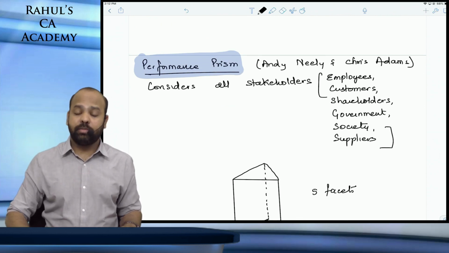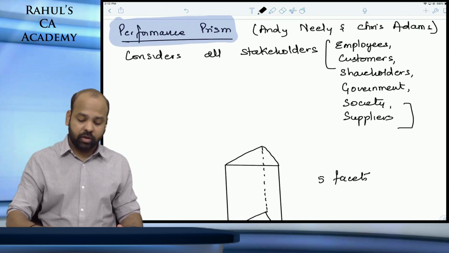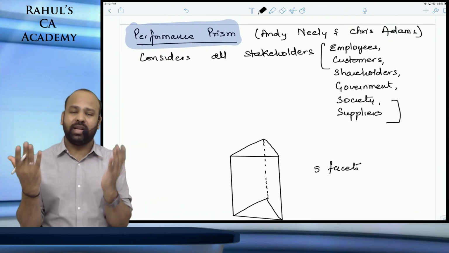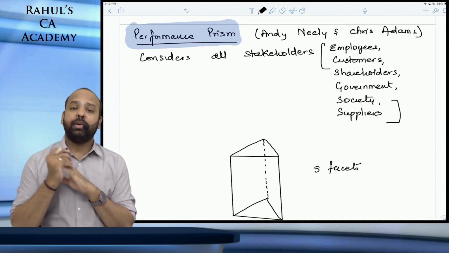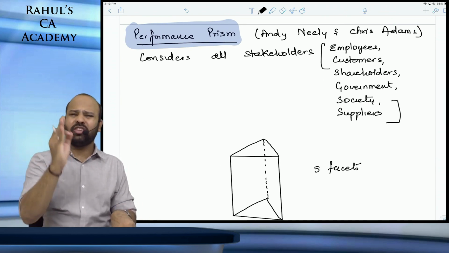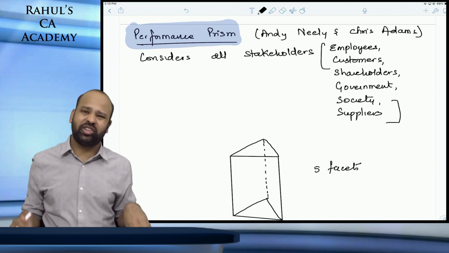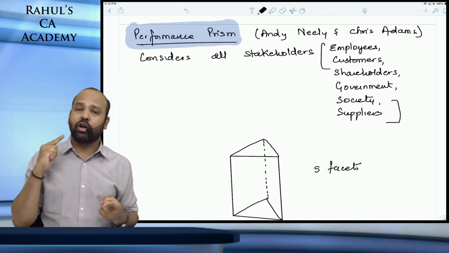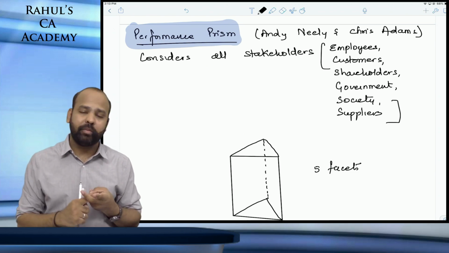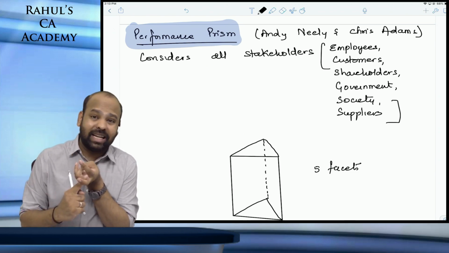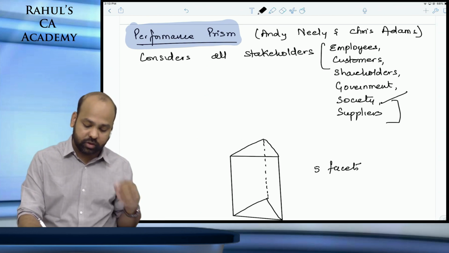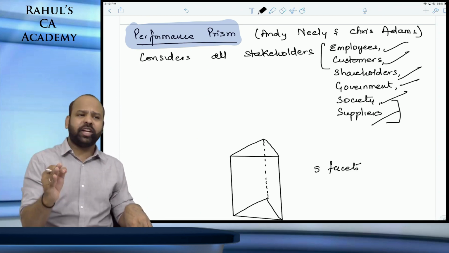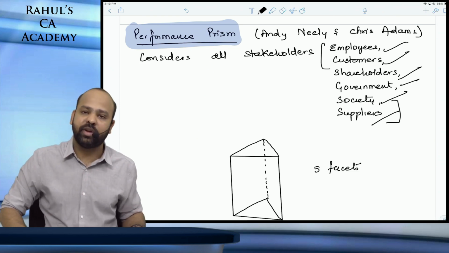Whenever the question talks about can you suggest a performance evaluation measure which considers all stakeholders of an organization, you know beta the answer is performance prism. Performance prism, guys, takes all the stakeholders of an organization into consideration, right from the providers of capital, that is the owners, debt providers, your customers, your suppliers, government, guys, the society at large. Everyone beta is considered: society, government, suppliers, shareholders, customers, employees. All stakeholders beta are considered under performance prism.